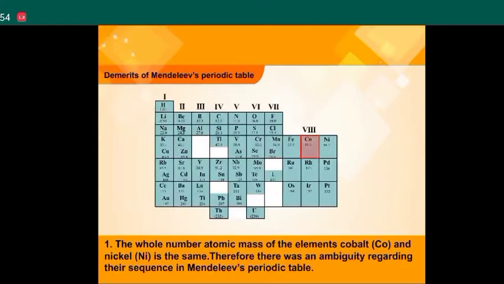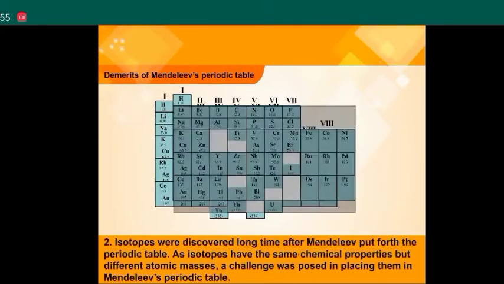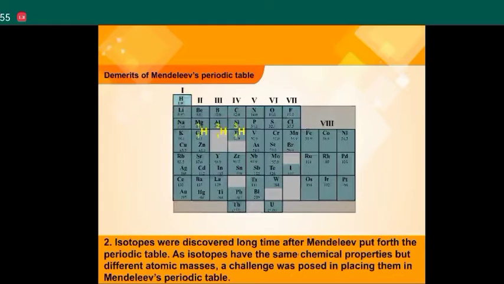Demerits of Mendeleev's periodic table. Point number 1. The whole number atomic mass of the elements cobalt, Co, and nickel, Ni, is the same. Therefore, there was an ambiguity regarding their sequence in Mendeleev's periodic table. Isotopes were discovered a long time after Mendeleev put forth the periodic table. As isotopes have the same chemical properties but different atomic masses, a challenge was posed in placing them in Mendeleev's periodic table.